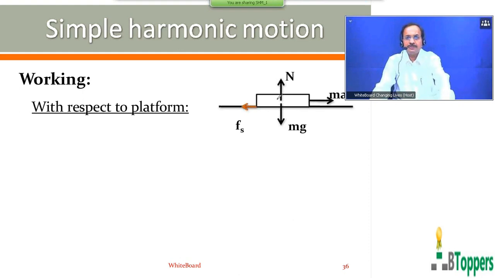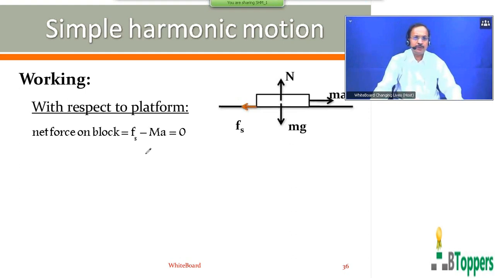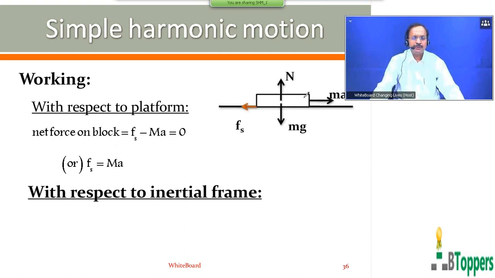That means the mean position for oscillation for the platform is to the left-hand side in the figure. So the acceleration of the platform is directed towards the left side with respect to the laboratory frame. So the net force on the block relative to the accelerated frame of reference fixed to the platform has magnitude Fs minus m a, that is equal to 0, because the block is at rest with respect to the platform when it does not slip on the platform, or Fs equals m a. You can arrive at the same equation with respect to the laboratory frame of reference, which I am considering as an inertial frame.